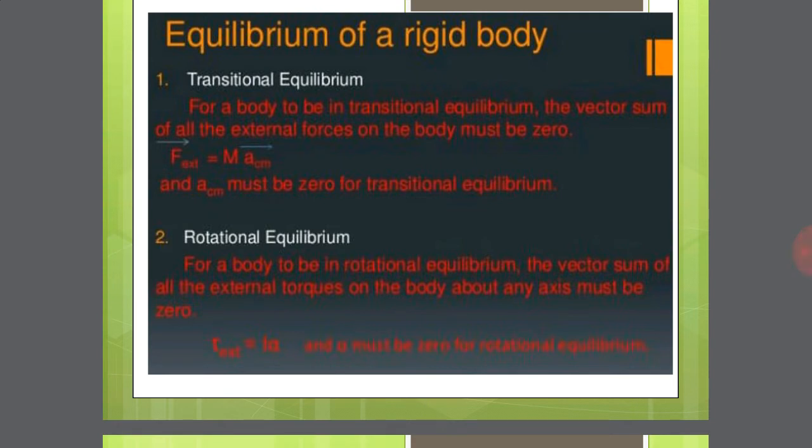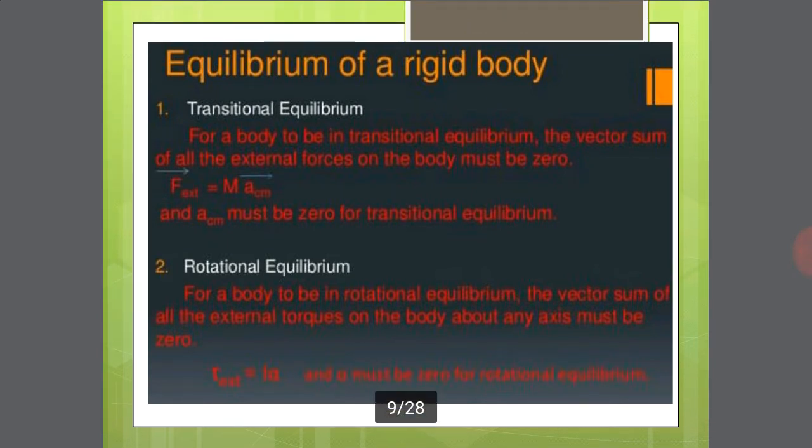So come to the next concept, couple. A couple means a pair of equal and opposite forces with different lines of action. Once again, a pair of equal and opposite forces with different lines of action is called a couple. Next concept, moment of couple. Moment of couple means force times the perpendicular distance between the two forces.